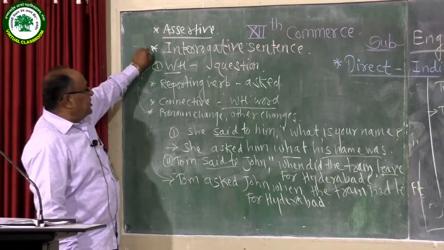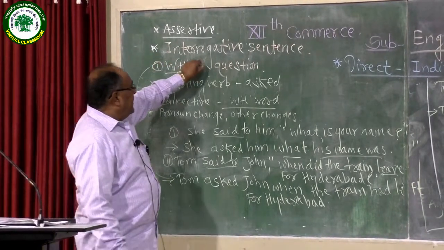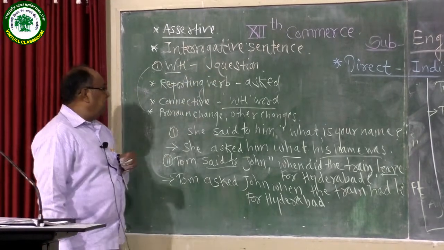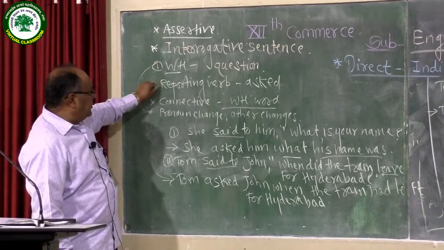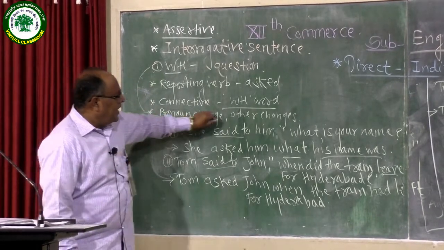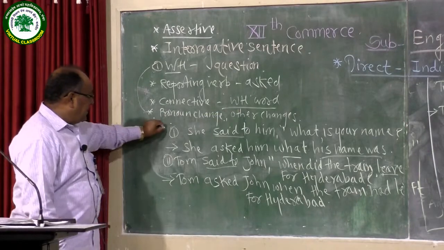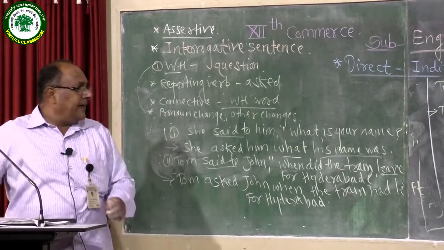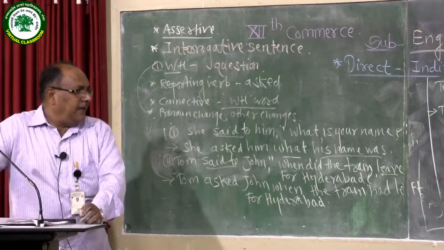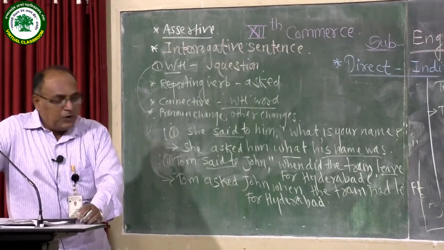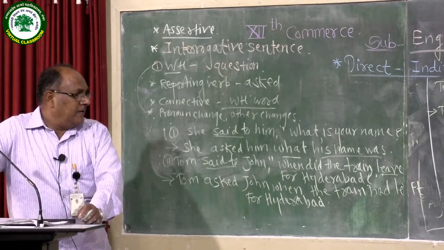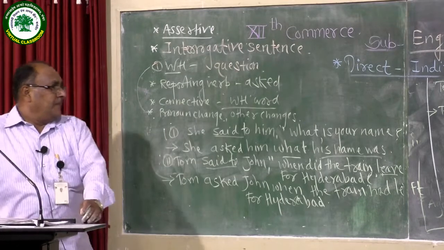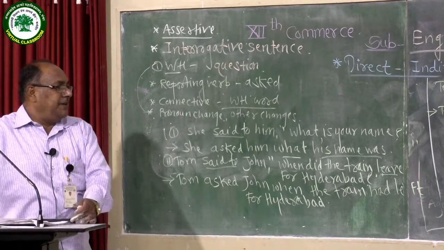Then interrogative sentence: use the reporting verb asked, connective if or whether for a verbal question, connective WH word in a WH question, and then pronoun changes, other relevant changes. In this way you should practice more and more examples for solving indirect narration sentences, and improve your grammar, learn English. The remaining two or three sentence types we should take in the next lecture. Thank you.